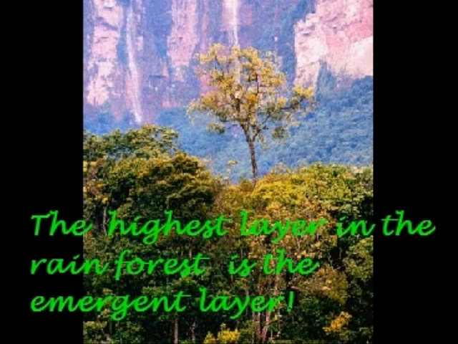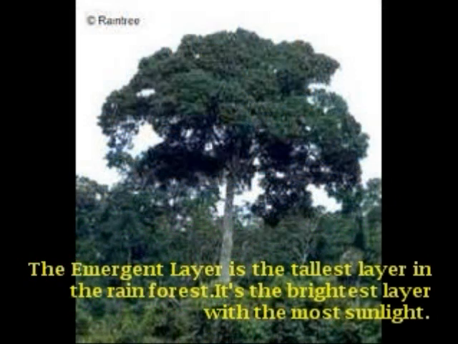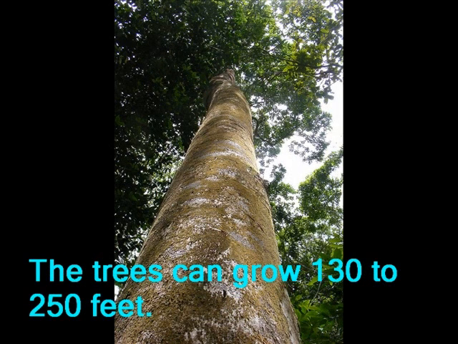The highest layer in the rainforest is the Emergent Layer. The Emergent Layer is the tallest layer in the rainforest. It's the brightest layer with the most sunlight. The trees can grow 130 to 250 feet.